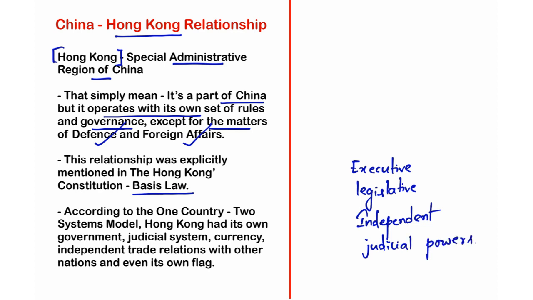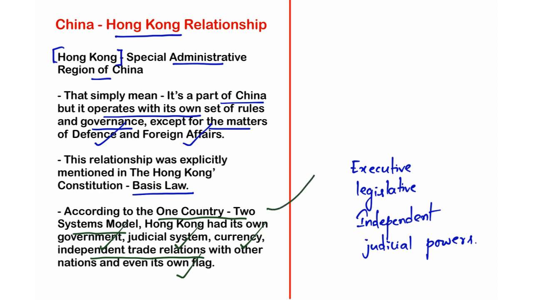Barring the matters of defense and foreign affairs. As far as defense and foreign matters of Hong Kong are concerned, they will be completely dealt with by China, the mainland China itself. So according to the so-called one country, two systems model, Hong Kong had its own government, its own independent judicial system, its own currency, it would frame its own independent trade relations with other nations, and even Hong Kong had its own flag.